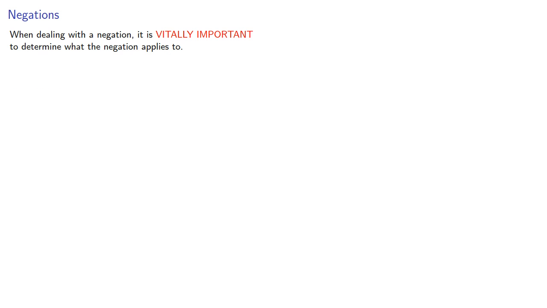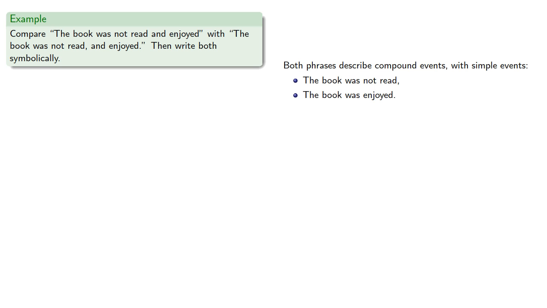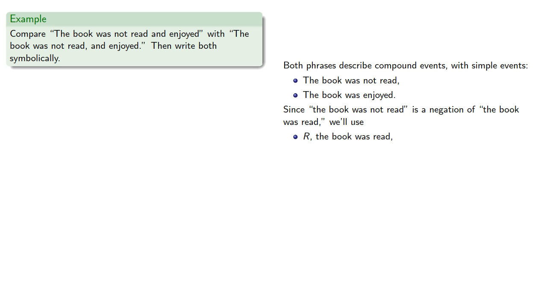When dealing with a negation, it is vitally important to determine what the negation applies to. Commas can kill. Compare "the book was not read and enjoyed" with "the book was not read, comma, and enjoyed," then write both symbolically. Now, both phrases describe compound events. With simple events, "the book was not read," "the book was enjoyed." Since "the book was not read" is a negation of "the book was read," we'll use R, "the book was read," E, "the book was enjoyed."